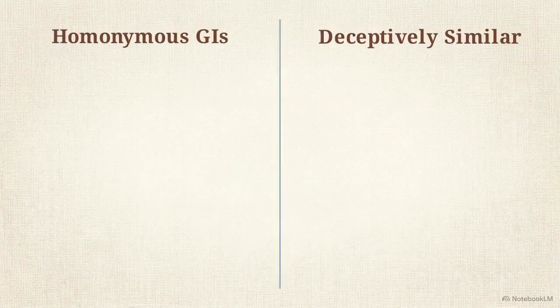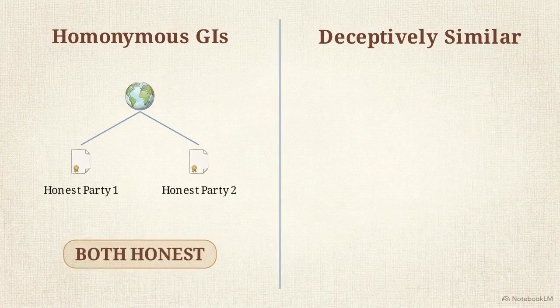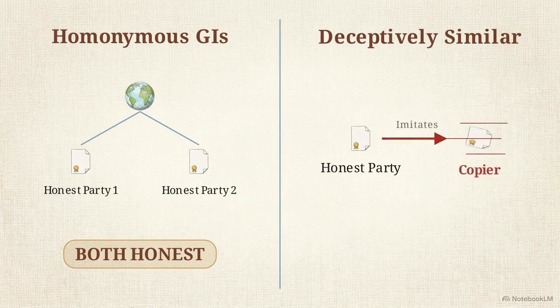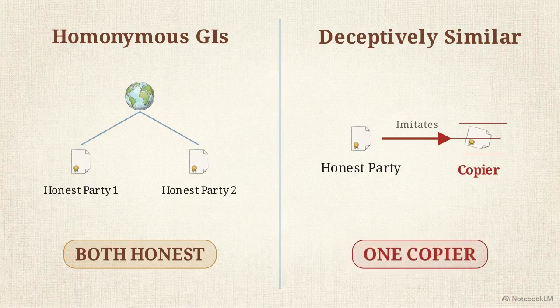Keep this clear for the exam. A homonymous GI features two honest parties, where geography simply repeated a name. This is entirely different from deceptively similar marks, which involve one honest party and one copier.